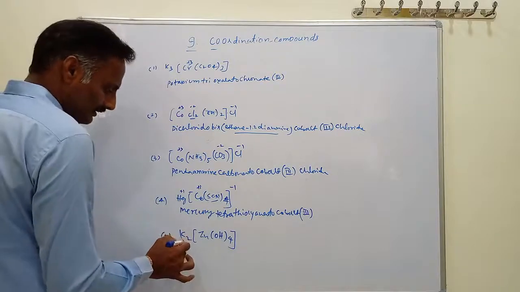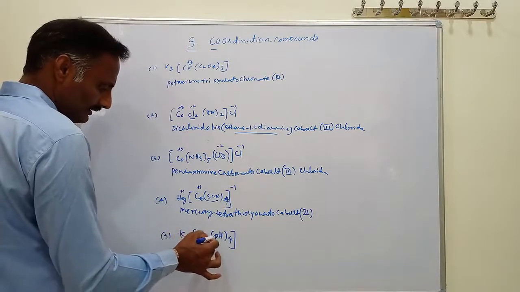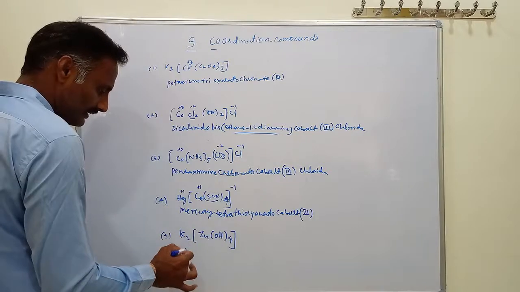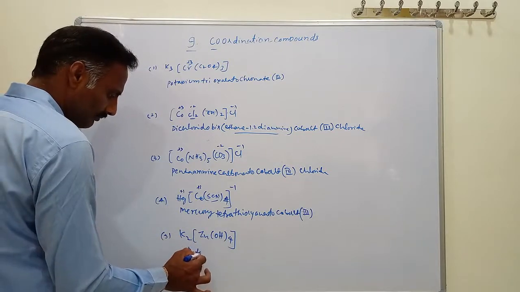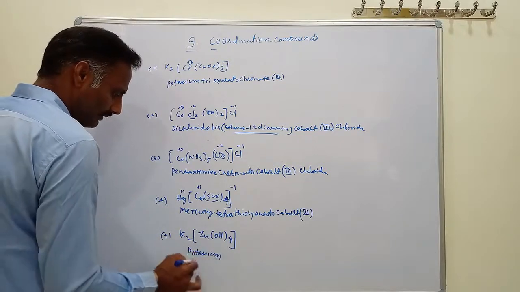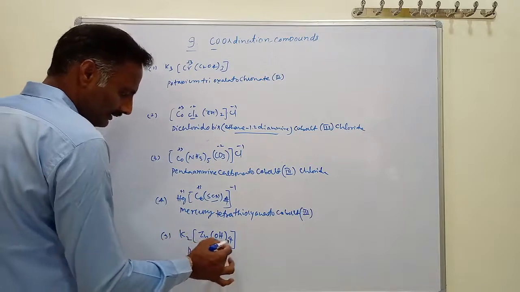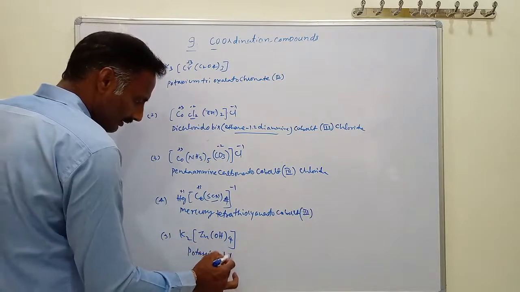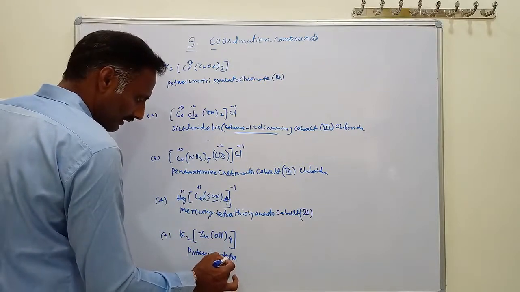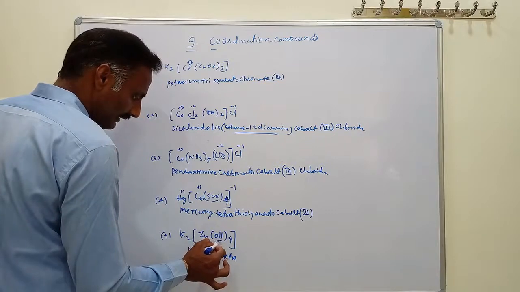Then what about here? This is zinc, and this is hydroxide. This is called potassium, and this is tetra. The name of this anion, the ligand, is hydroxide.